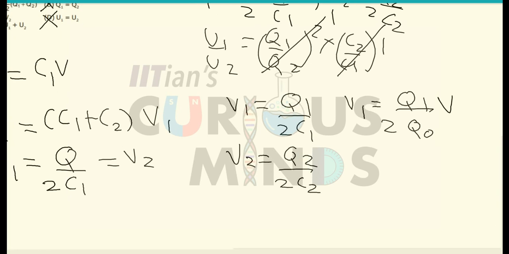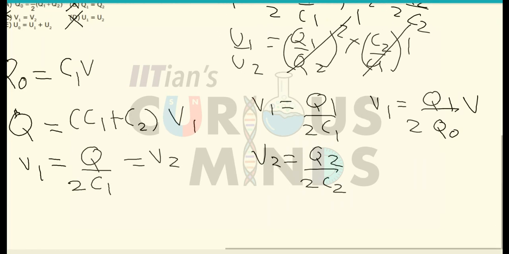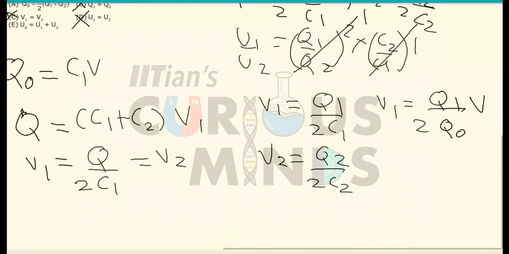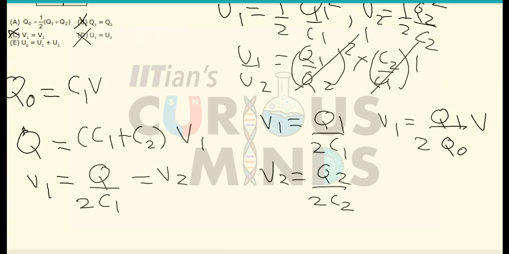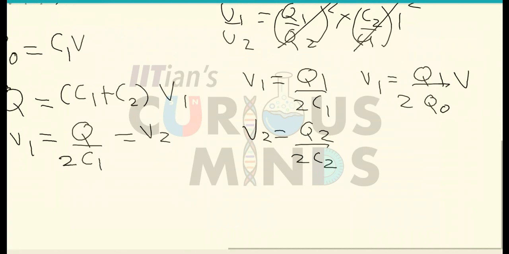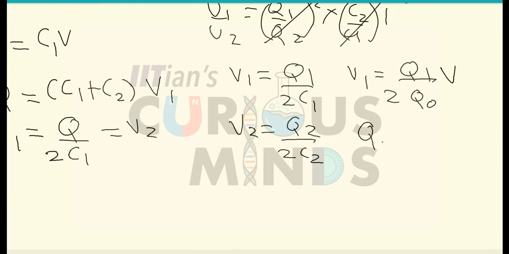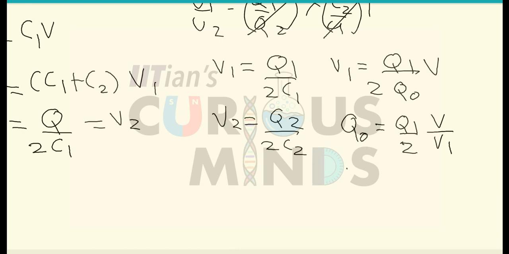The total charges developed on both will be such that Q naught will be equal to Q1 divided by 2 into V divided by V1, and Q naught can also be written as Q2 by 2 into V divided by V1.